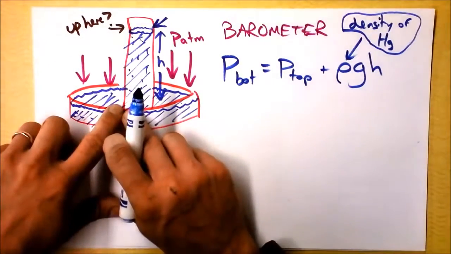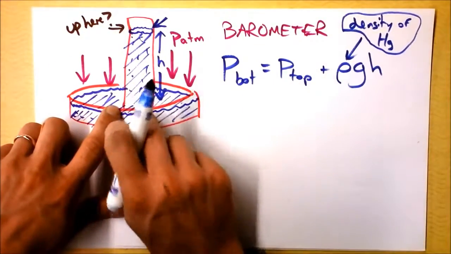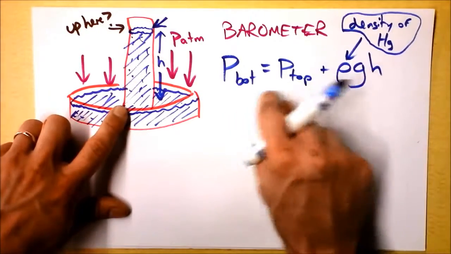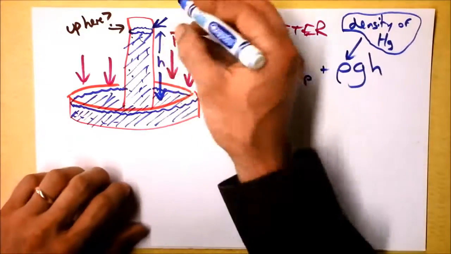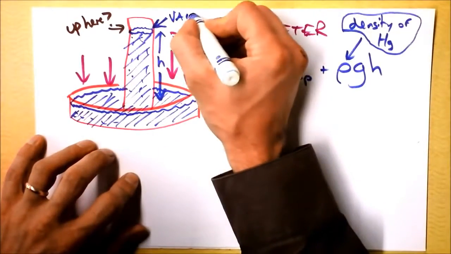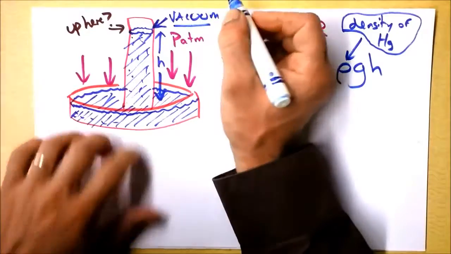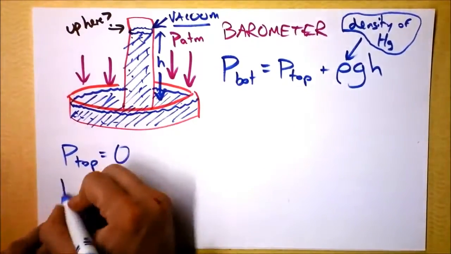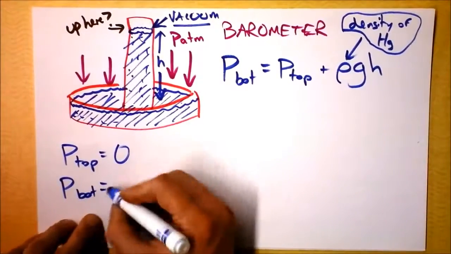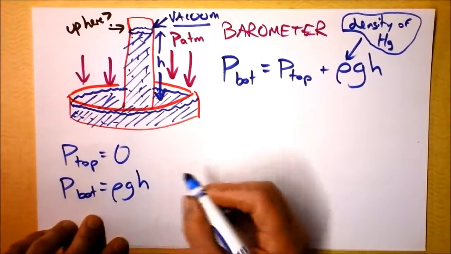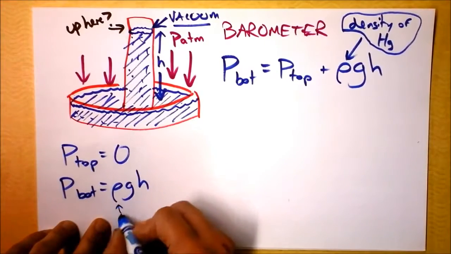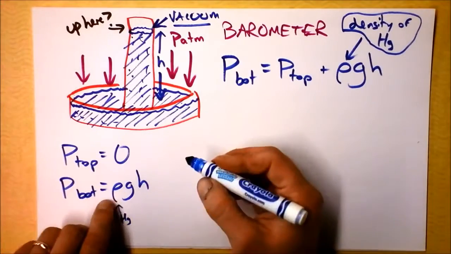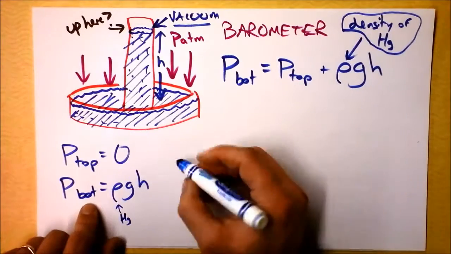Well, we know the pressure at the bottom. The pressure at the bottom has to be rho g h, right? And the pressure at the top, dang, this is a vacuum. The pressure up at the top is in fact 0. So we say pressure at top equals 0. Pressure at bottom equals rho times g times h. This is rho for mercury, and that's the pressure at the bottom. And oh man, can we solve for h? Let's just do it.